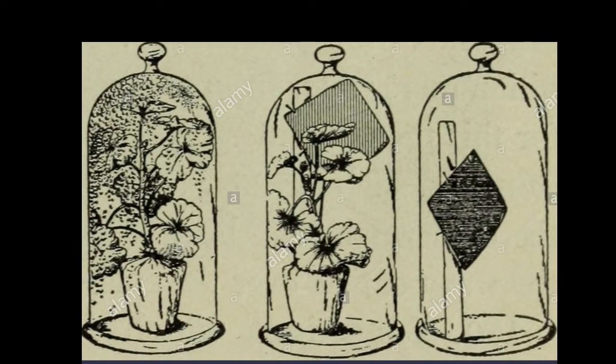So what is the conclusion here? In bell jar A, the plant releases water vapor during transpiration, and these vapors condense into water droplets on the inner surface of the bell jar and change the blue color of the cobalt chloride paper to pink. Whereas absence of the plant, and thus absence of transpiration, in the control setup results in the lack of any moisture in the jar, and the color of the cobalt chloride paper remains blue. The color of the cobalt chloride paper is blue when dry, but it becomes pink when it gets moistened.